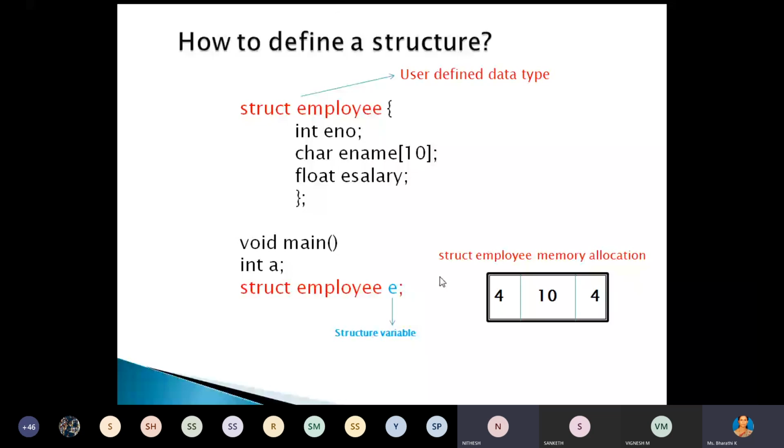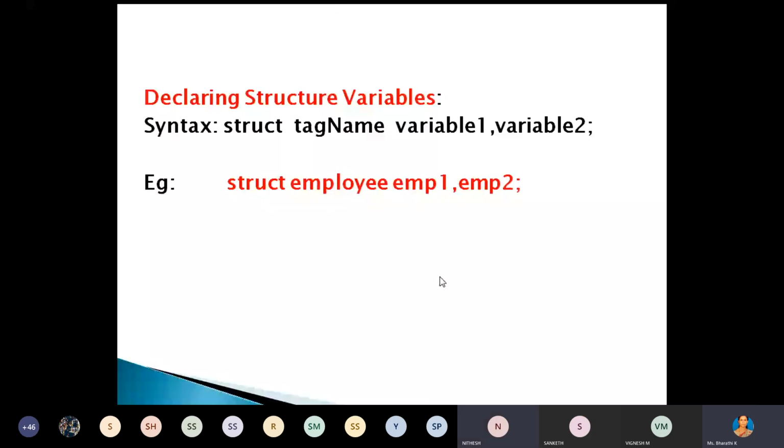This is about how we can define the structure and how we can define the structure variable. Next we will discuss here. Yes, any doubt?